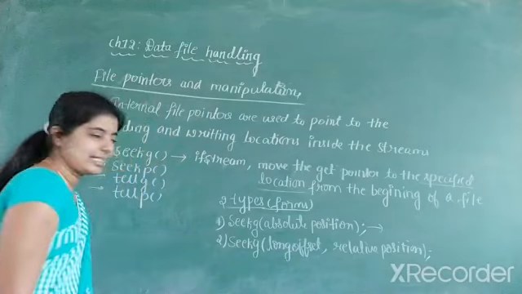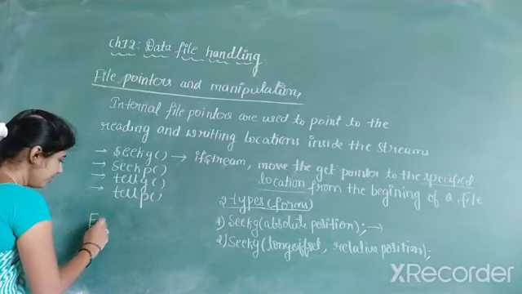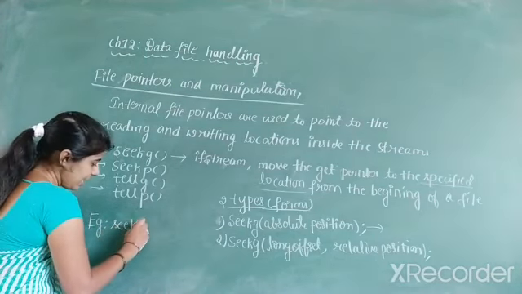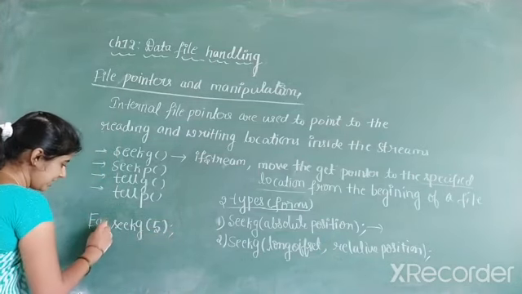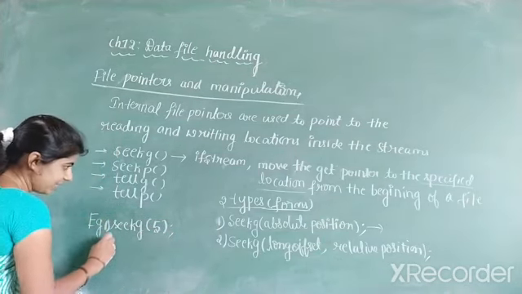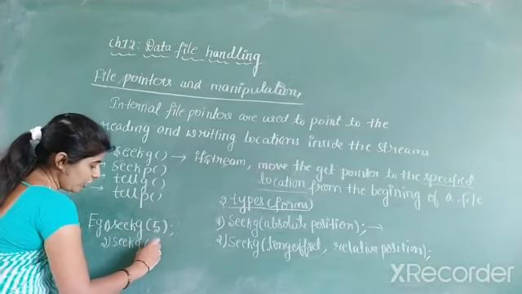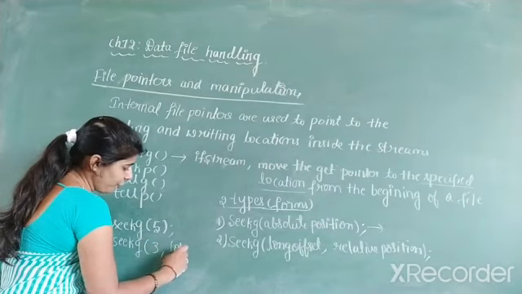Now let us write an example for this. So we will consider an example for the seekg member function. So seekg, and absolute position I will take as 5. This is the first example. And the second one is seekg with long offset, which I will take as 3, and relative position.